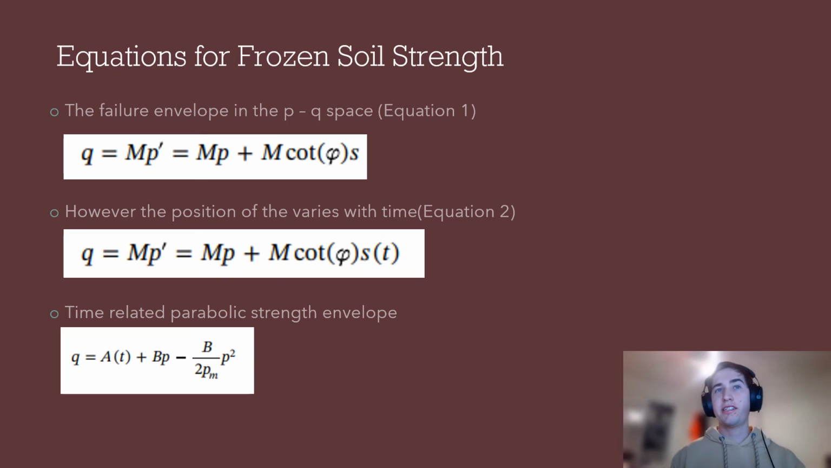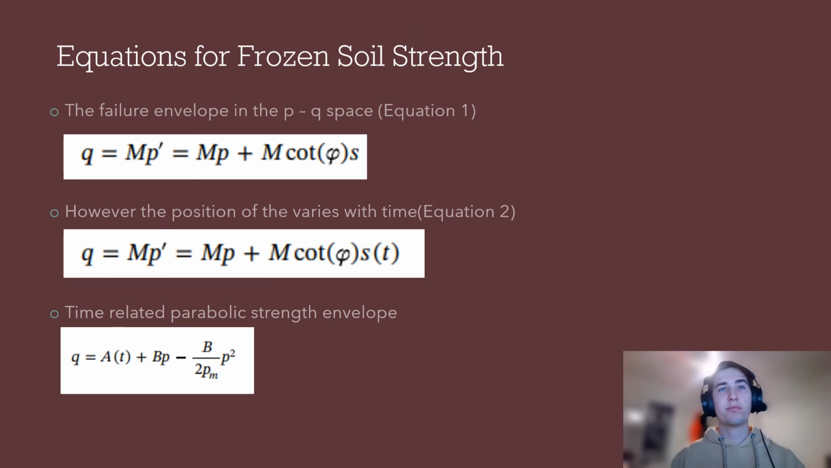Frozen soils are a typical rate-dependent geomaterial, with many theoretical works being proposed to describe the soil's behavior. These are all based on a rate-dependent statistical damage construction model. The failure envelope of a soil can be described by equation 1, where m is the slope of the failure line. However, the position of the failure line has been found to be dependent on time, and so equation 2 provides a more accurate value.